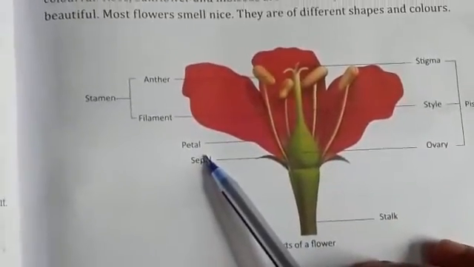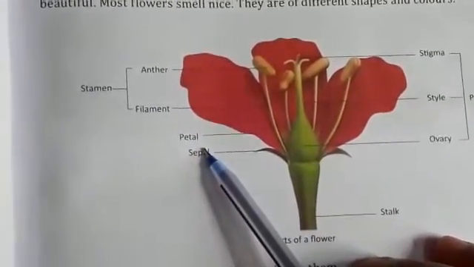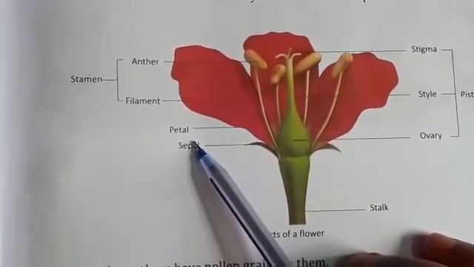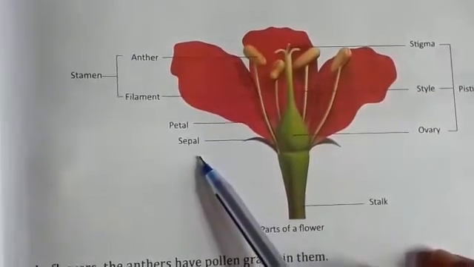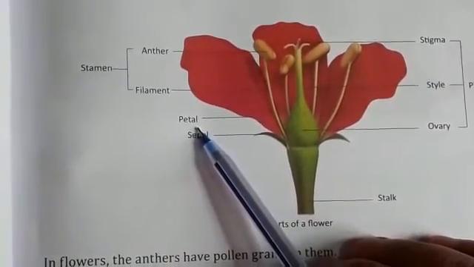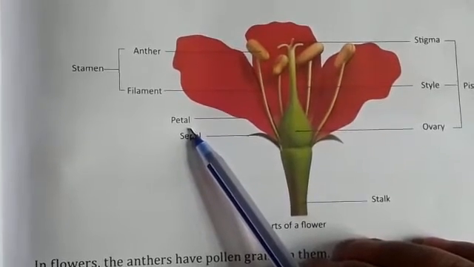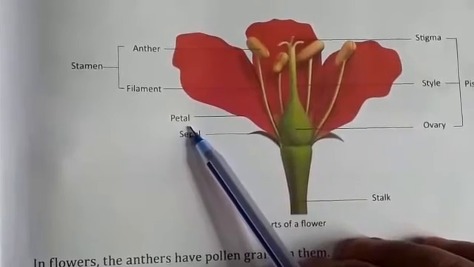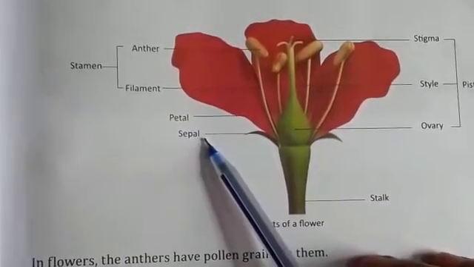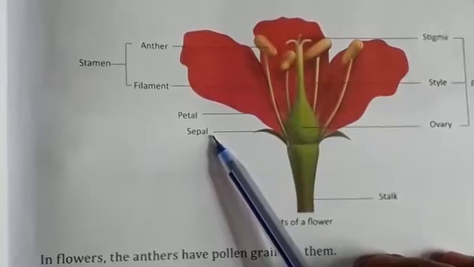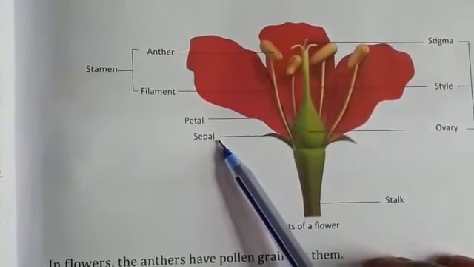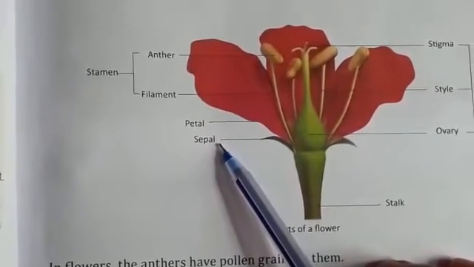Petals. Petals are modified leaves that surround the reproductive parts of a flower. They are brightly colored. The role of petals is to attract pollinators such as butterflies, bees, and bats. Sepal. A sepal is a leaf-like part of a flower that lies under and supports the petals.